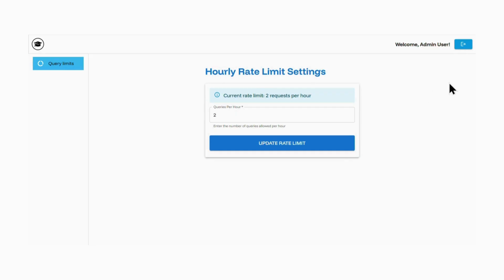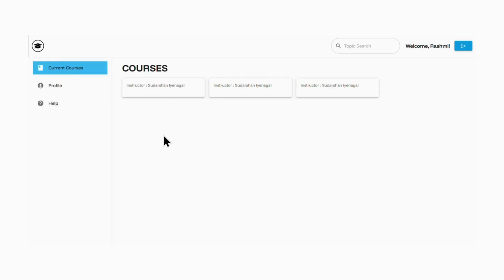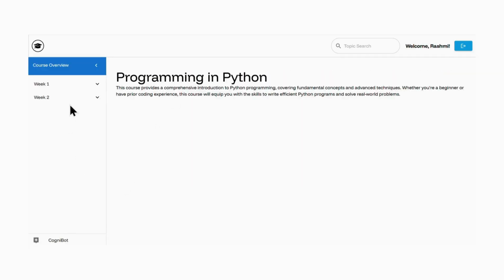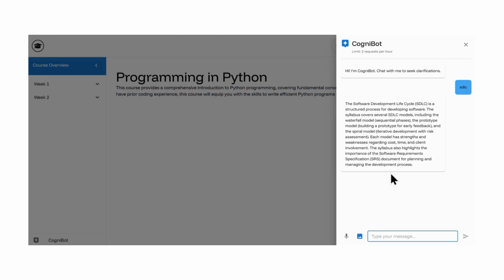Now if I go over to the student page, I'm just going to log in as the student, and then look at any of these courses. As we can see, the limit has been reset to 2 requests per hour. Now I can just ask a very simple question like what SDLC is, and this is going to process this request and give me an explanation.